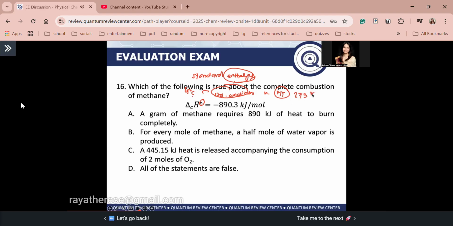The temperature is 273 Kelvin, di ba? Pressure is 1 bar. And for every 1 mole of gas at STP, they occupy 22.4 liters of volume. Okay? So tandaan, guys. Again, iba ang STP sa standard conditions. Sa standard conditions, guys, doon mini-measure ang enthalpy of combustion. Kaya meron tayo tinatawag na standard enthalpy of combustion. Okay? Ayan, so let's examine every choice, guys. So ang sagot dito is letter B.